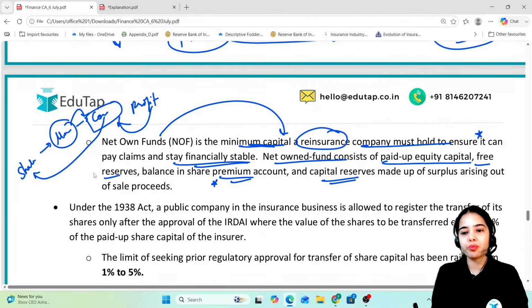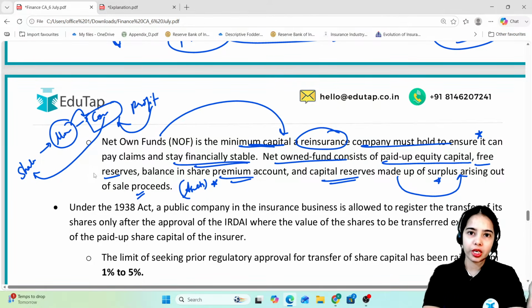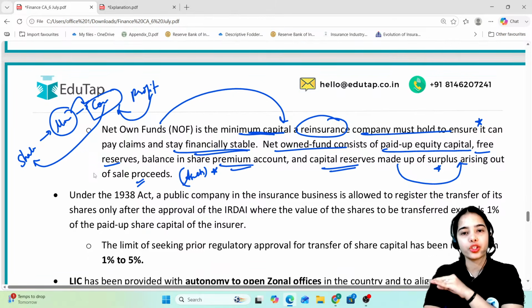The capital reserves made up of surplus arising out of sale proceeds. So let's say the company has sold some assets, and from the sale of the assets, there is some surplus that has come. So that comes under capital reserves. So all of this is the owned fund of the company, that is owned by the company. So the company before needed to have the net owned fund of 5,000 crore, which is reduced. The requirement is reduced to 1,000 crore for the foreign reinsurance branches.